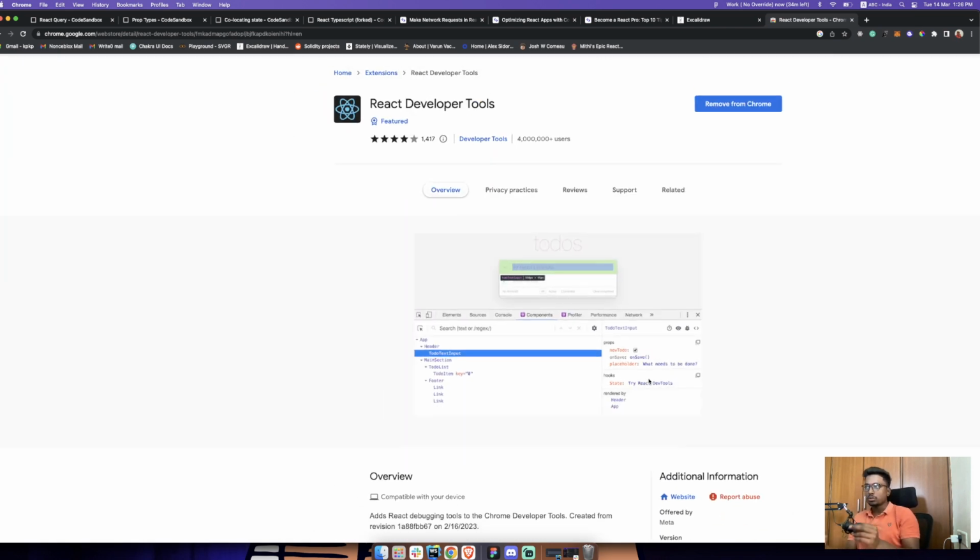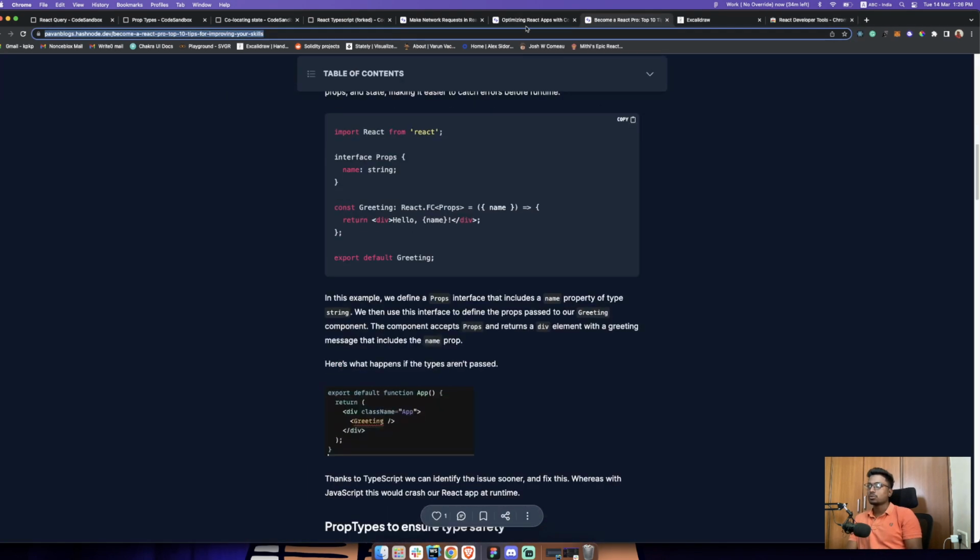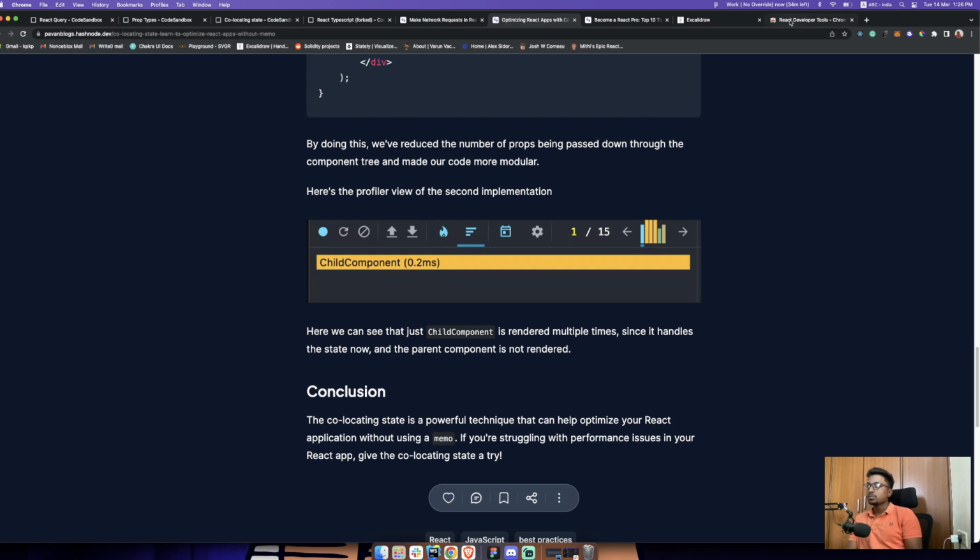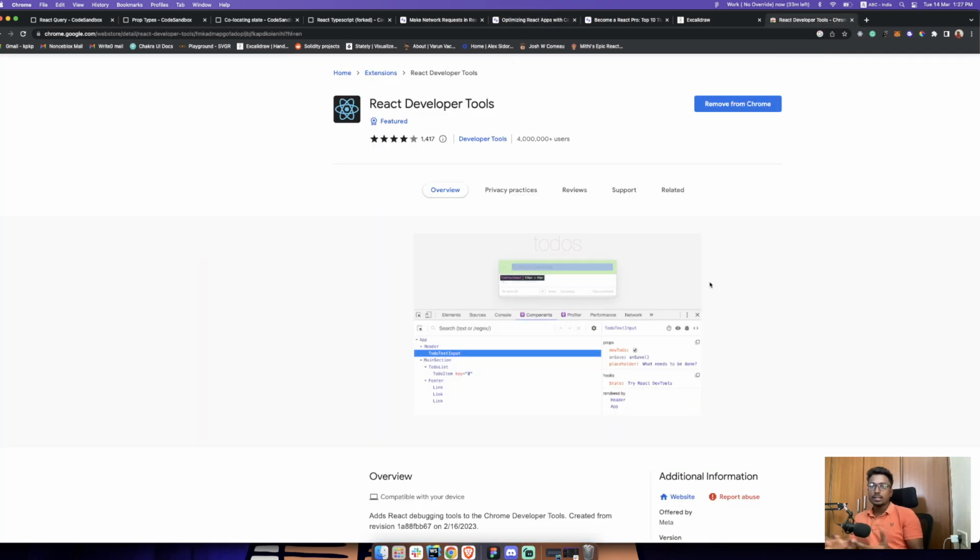Along with that, you'll also get access to something called the profiler. This is the one I was showing you, this image was actually taken from a profiler. What the profiler does is give you insights on your application, like the amount of time your application is taking to re-render or render into the DOM, and what components are being affected by a state update. These things become very crucial for you to debug your React application.